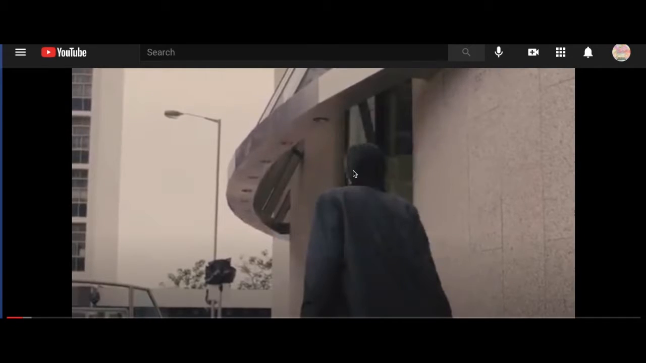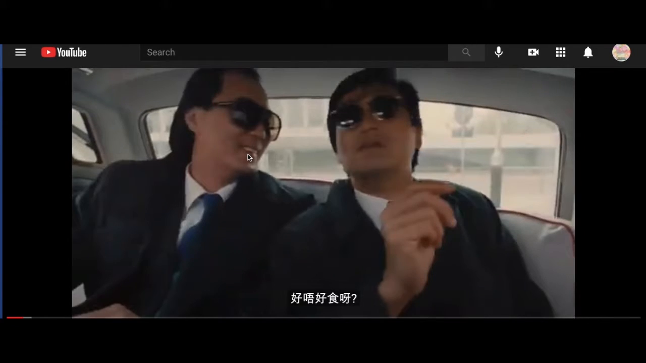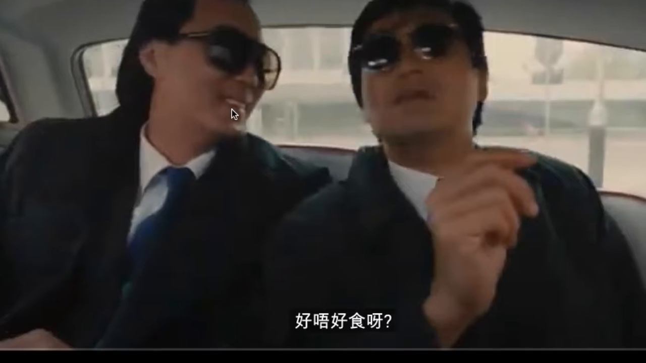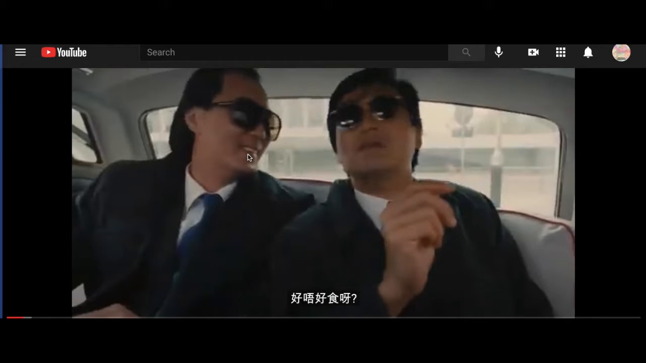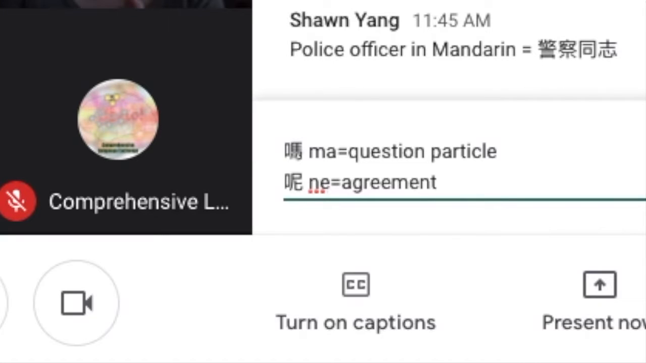Okay, moving along. He asked him, 好唔好食呀? Right? 好唔好食. In Mandarin, you can directly translate this. So how would you do that now? Yeah, I guess like Yanjing was saying, no is more of an agreement particle almost. Yeah, like you're asking for someone else to sort of agree with you.